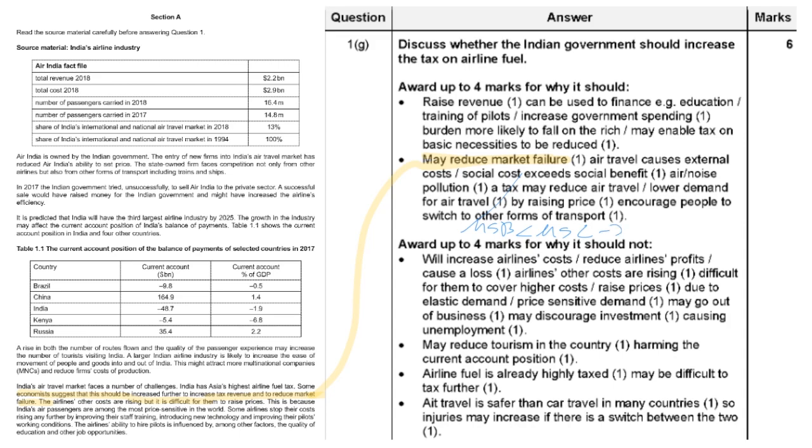This would create deadweight loss, for example due to air pollution. In the answer, you can see that it talks about how the social cost exceeds the social benefit. So the tax might reduce air travel and air pollution, as we stated too. This is the first answer you may give.